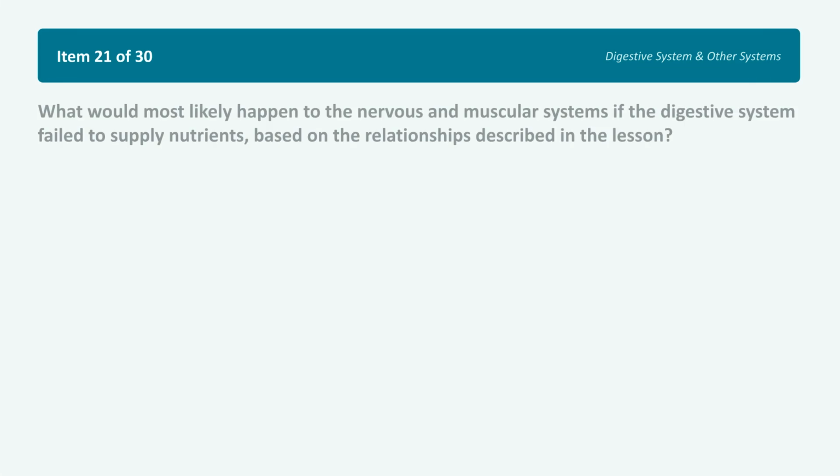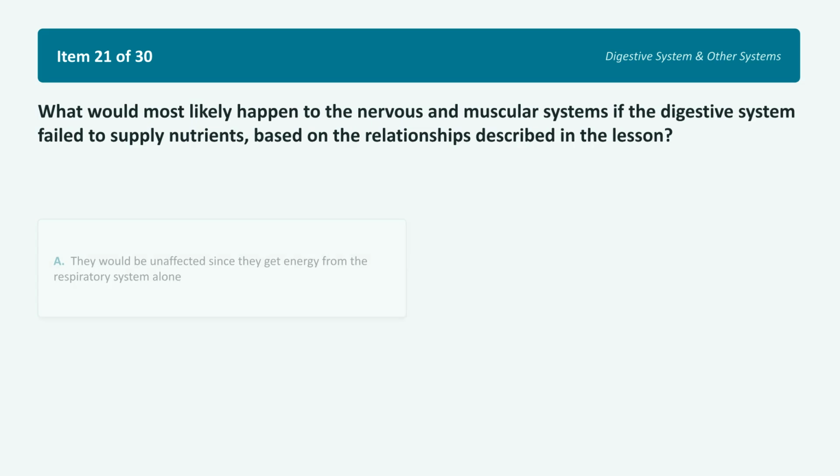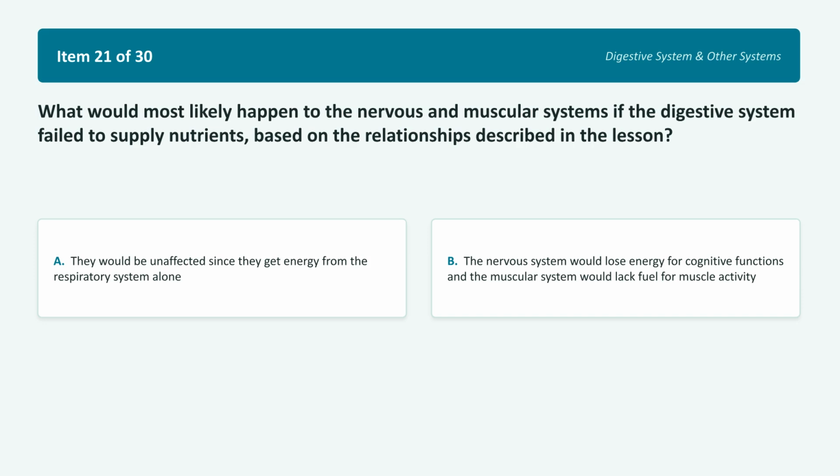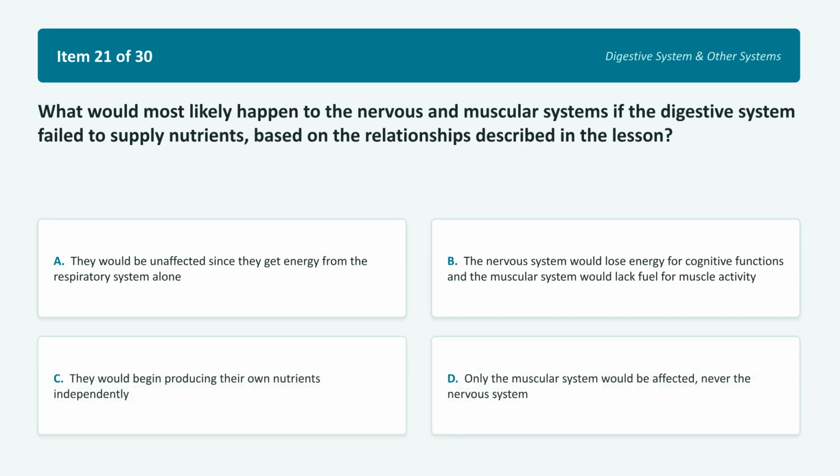For item 21, what would most likely happen to the nervous and muscular systems if the digestive system failed to supply nutrients, based on the relationships described in the lesson? Choice A. They would be unaffected since they get energy from the respiratory system alone. Choice B. The nervous system would lose energy for cognitive functions, and the muscular system would lack fuel for muscle activity. Choice C. They would begin producing their own nutrients independently. Choice D. Only the muscular system would be affected, never the nervous system. Imagine a chain reaction in the body. Pause the video and lock in your logic.